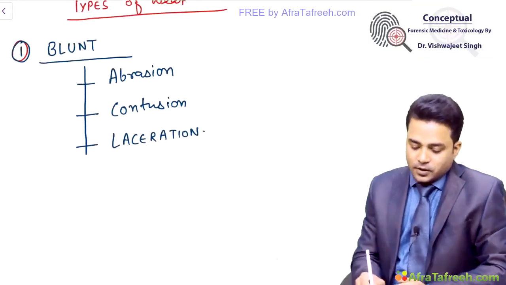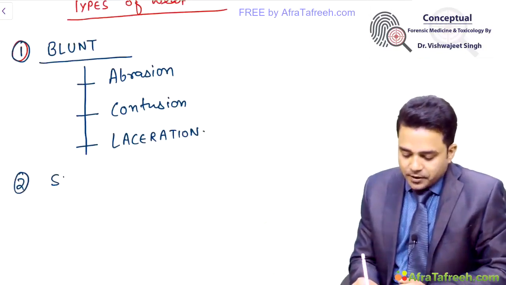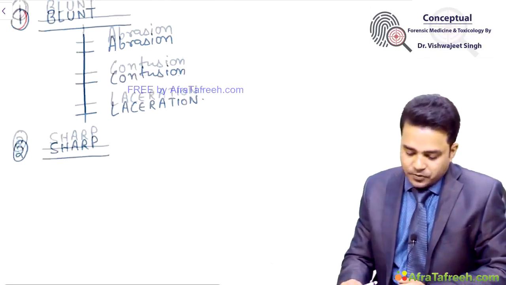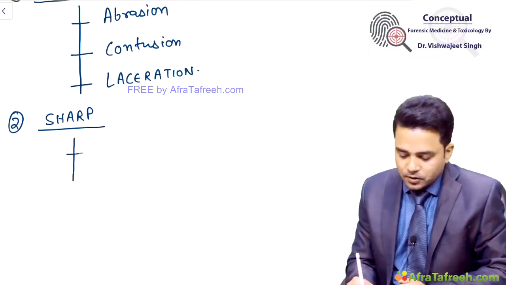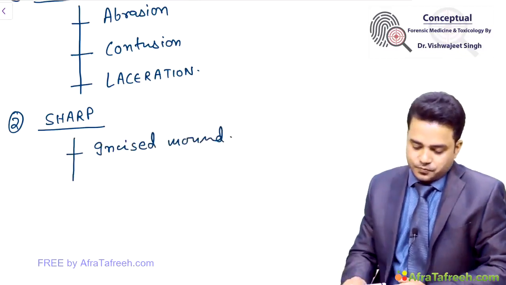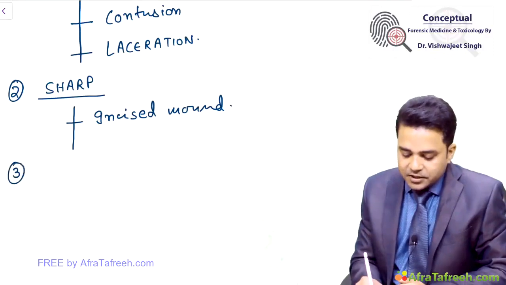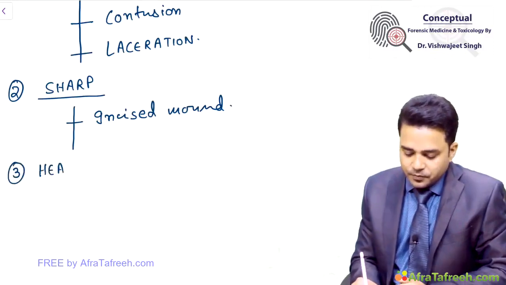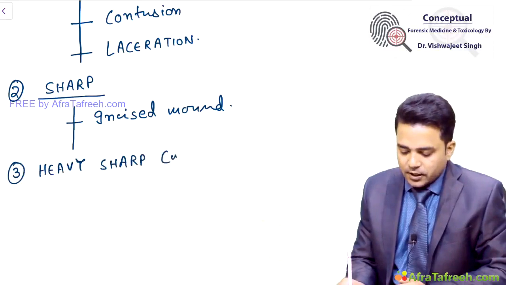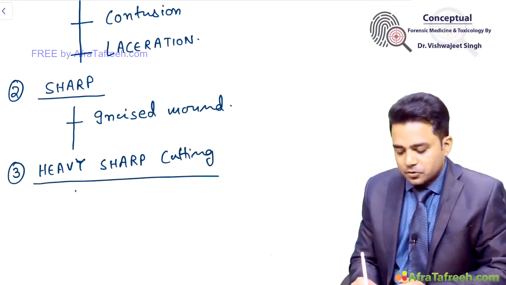Okay. Then by a sharp weapon like a knife. Sharp weapon like knife can produce incised wound. Then a heavy sharp cutting weapon can produce chop wounds.